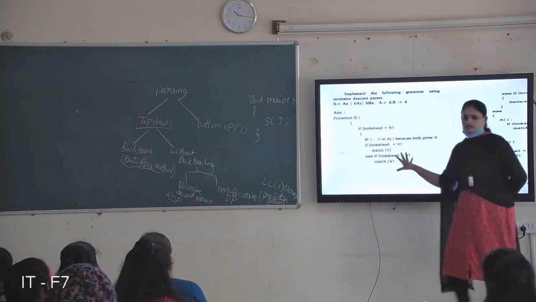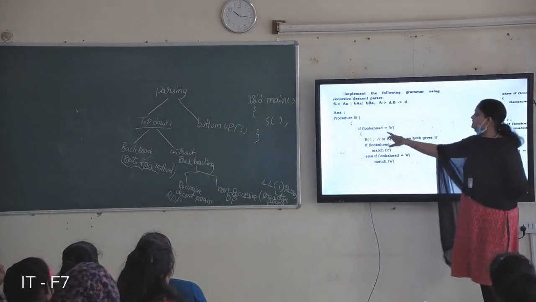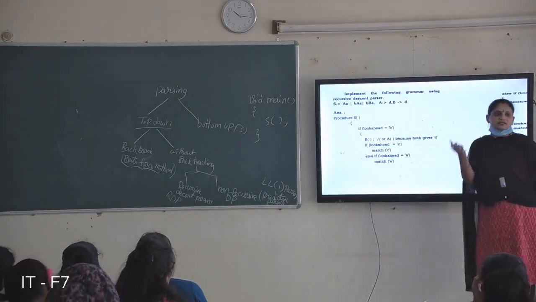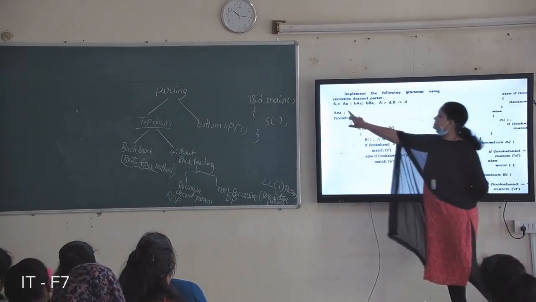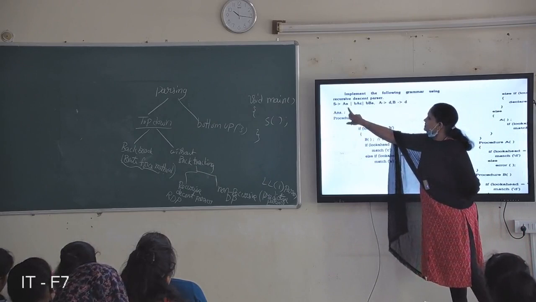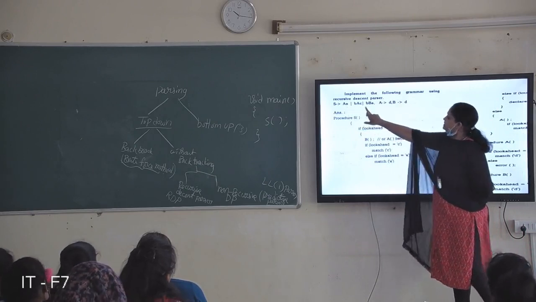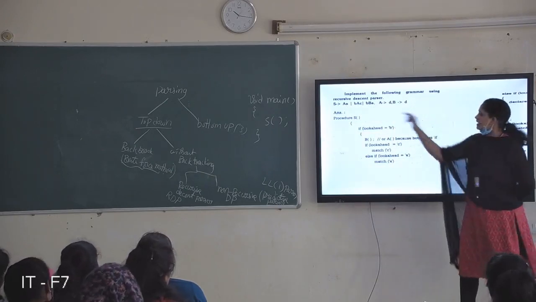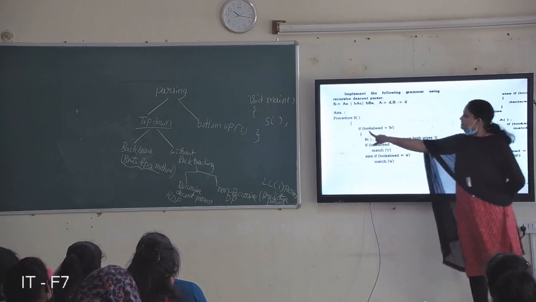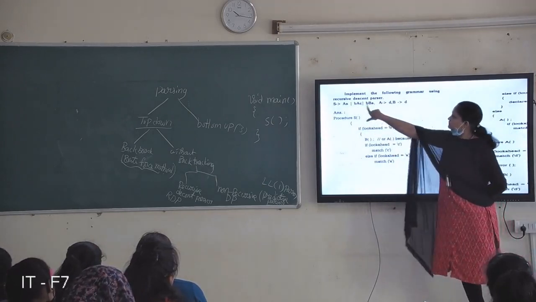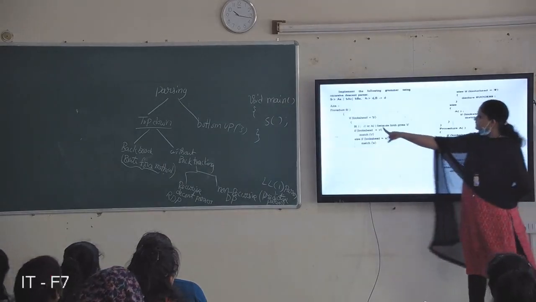You can write the procedure in your own way. It depends on your understanding. If lookahead equal to B, we are seeing a lookahead symbol here, the first character. So first see the productions of S: AA, which starts with A. Capital A is a non-terminal, small a is a terminal. BAC, BBA. Whenever lookahead symbol is B, this one. Lookahead symbol is B.